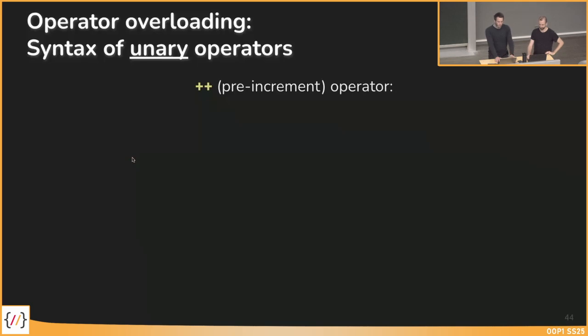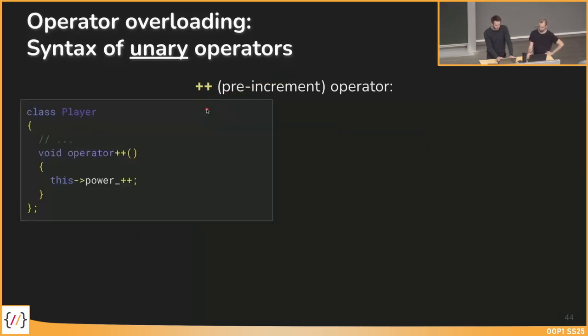We now look at an example for overloading the pre-increment operator, the plus plus operator. And you know it from, for example, integer values. If you say integer plus plus, there is no right-hand side. You just say integer variable plus plus.